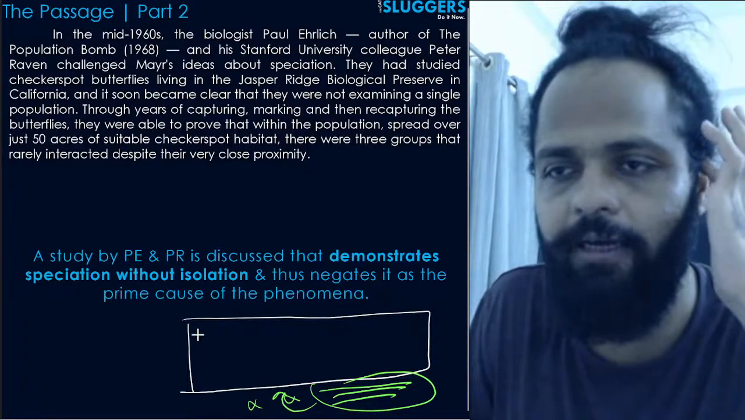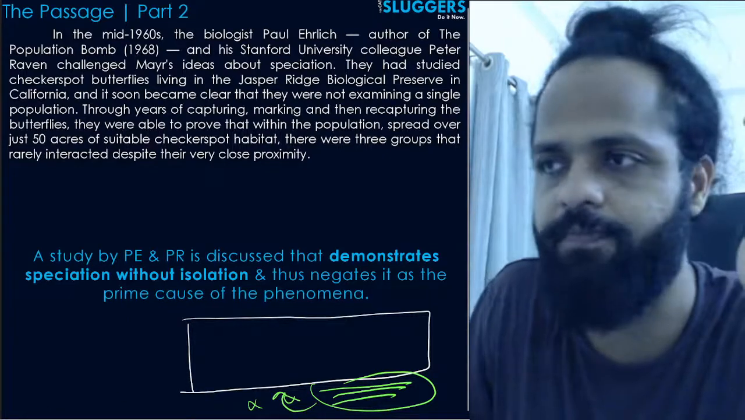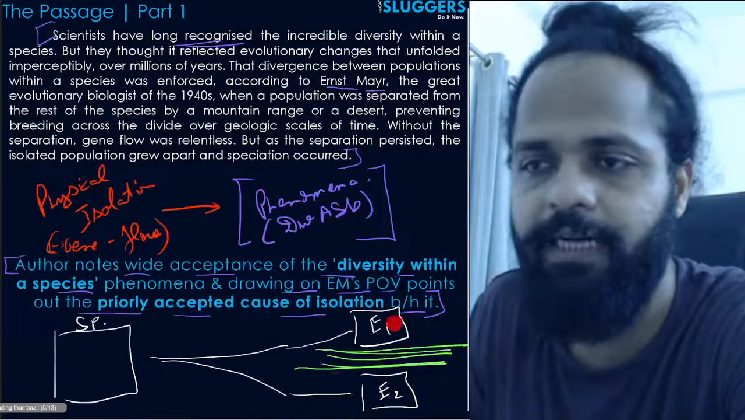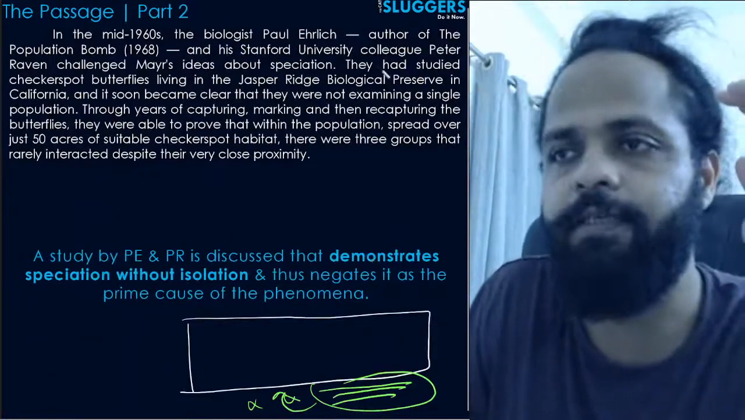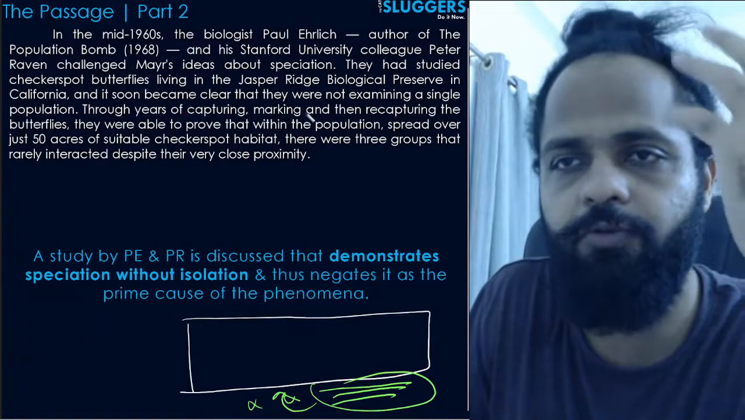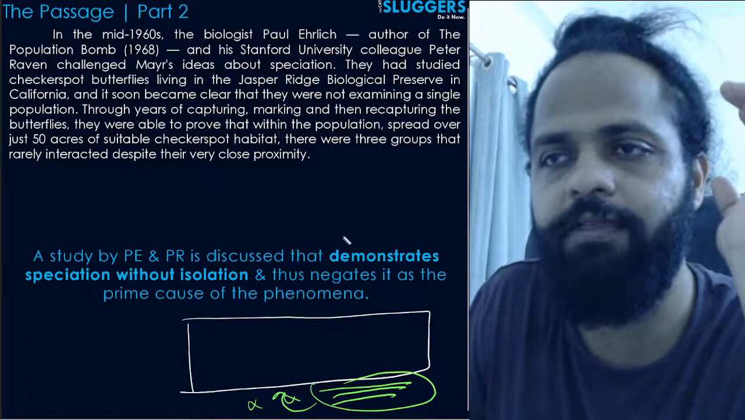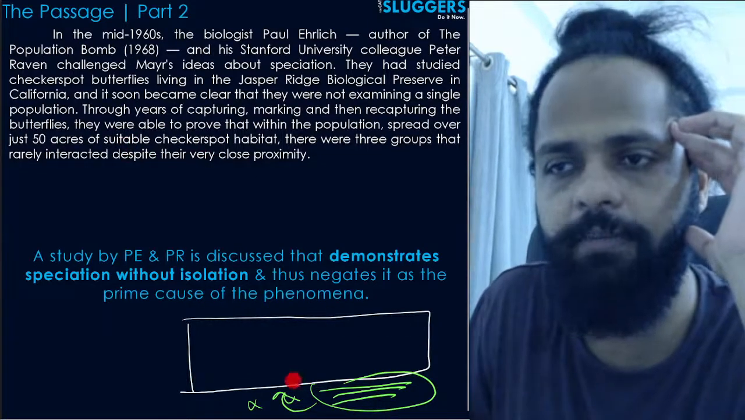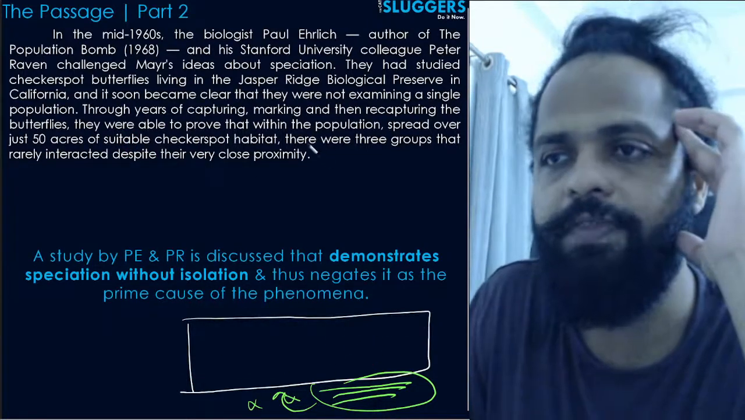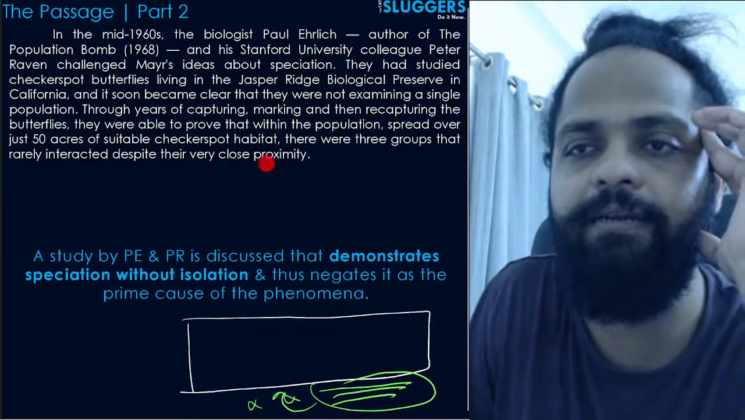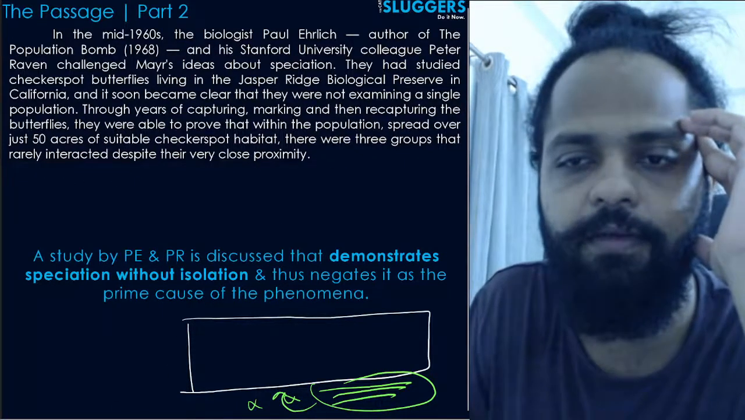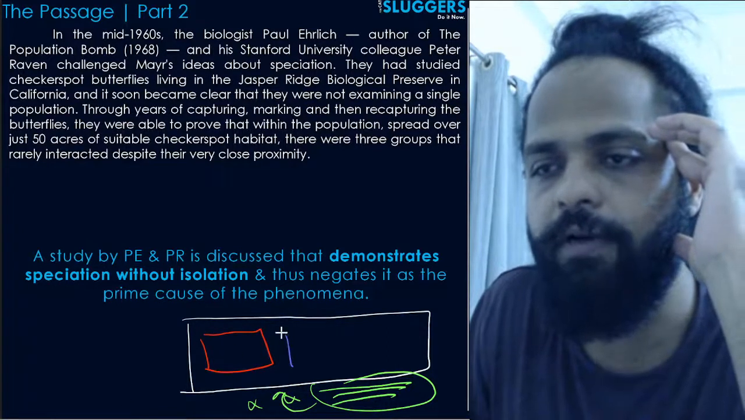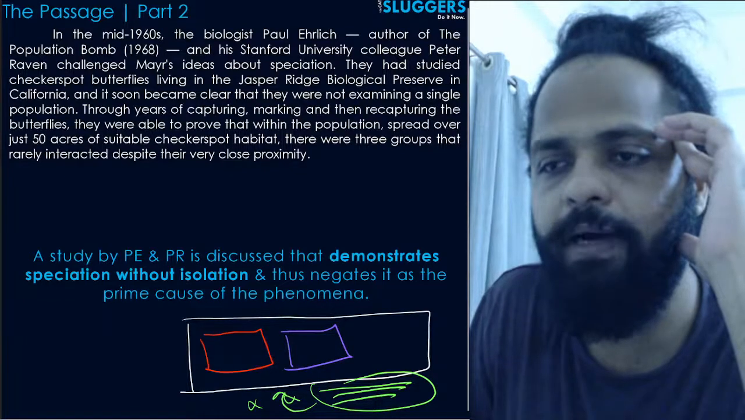Okay, these are like every butterfly is capable of going from one place to another. Okay, कोई भी कहीं से भी कहीं भी जा सकता है, right? There's no isolation like in case of the example of elephants that we took here. So he says they had through years of doing all of this work, they were able to prove that within this population, ये पूरे population के अंदर spread over 50 acres of suitable checkerspot habitat, 50 acres जो जगह होगा, there were 3 groups that rarely interacted despite their very close proximity. Okay, so they said that कि यहाँ पे 3 groups निकल के आए which rarely interacted despite their proximity with each other.